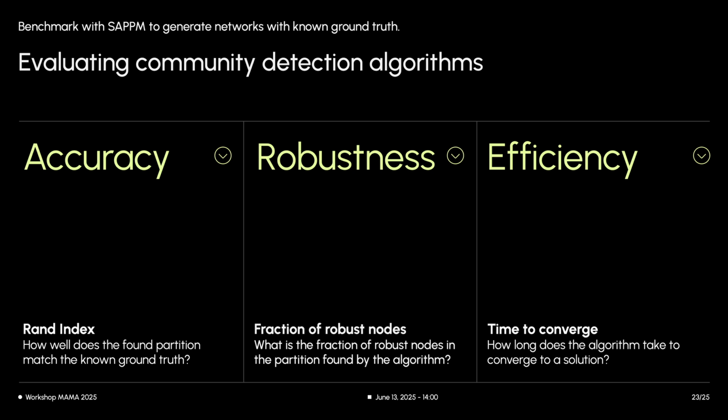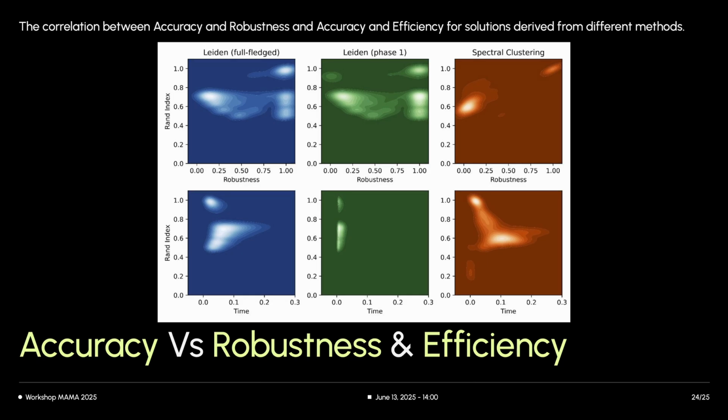Robustness. What is the fraction of robust nodes in the partition found by the algorithm according to our definition of simultaneously maximizing friends and minimizing strangers? And efficiency. How long does the algorithm take to converge to a solution? We measure this in seconds. This slide presents results from benchmarking different methods, including full Leiden and just its first phase, which directly optimizes CPM, against spectral clustering for reference.